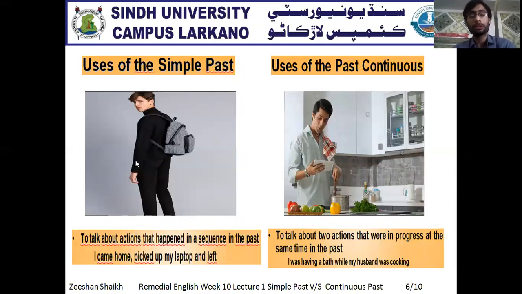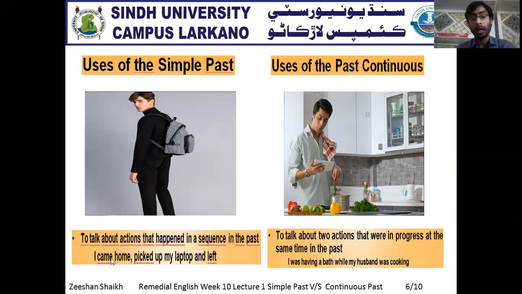Now the second use of the past simple is to talk about actions that happened in a sequence in the past. Of course, in the previous lecture I defined that the simple past tense is used within different sequences and different series. Likewise, have a look at the example: I came home. This is the first sentence. I picked up my laptop, that is the second sentence, and left. This is the third sentence. Now these three sentences become the series of your simple past.